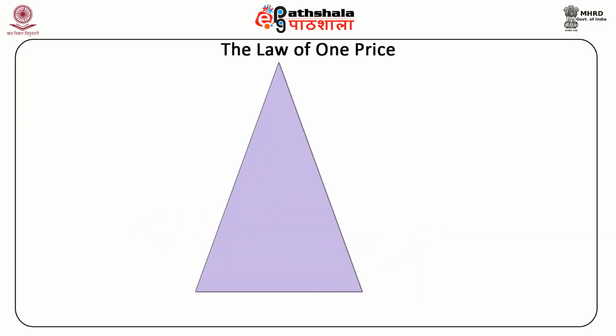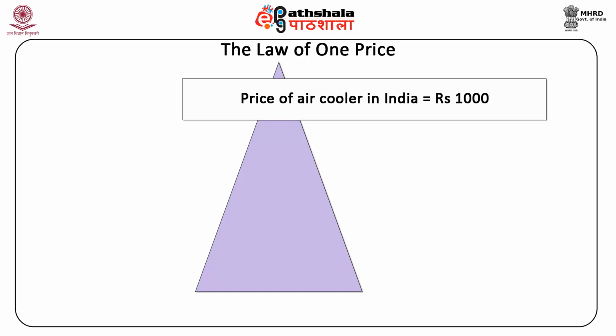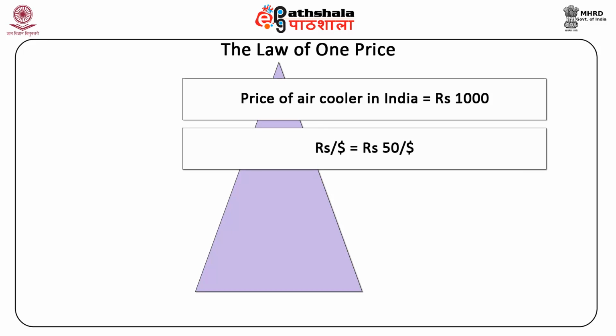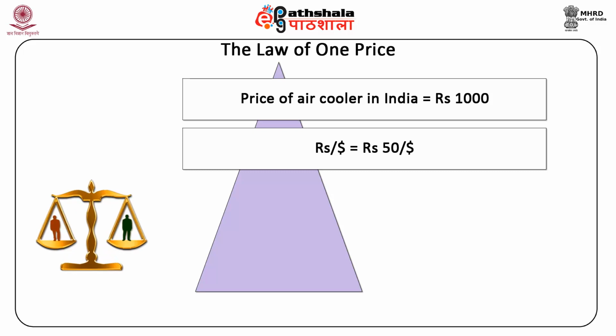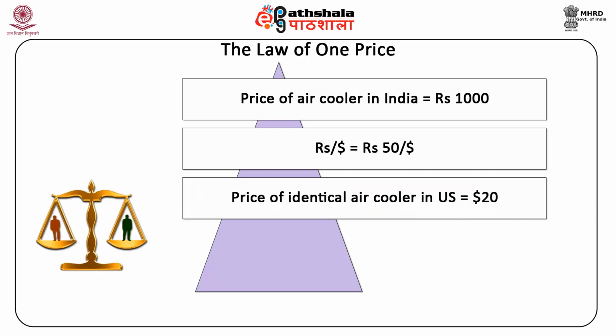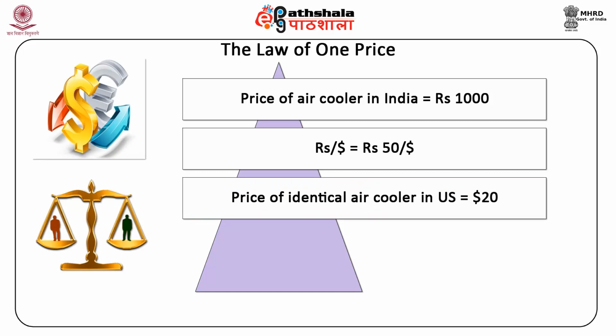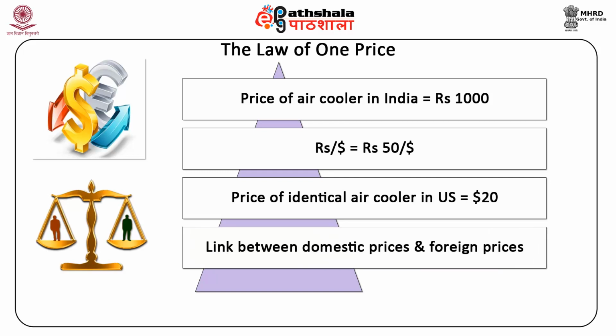For instance, if the price of an air cooler in India is rupees 1000 and the rupees per dollar exchange rate is rupees 50 per dollar, then the price of an identical air cooler, identical in all respects, shape, size, color, quality and other attributes, in United States must be $20, given by rupees 1000 divided by the exchange rate of rupees 50 per dollar. Thus, this proposition provides a link between domestic prices and foreign prices or the world prices.